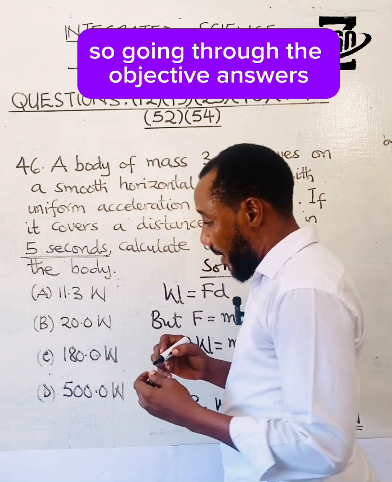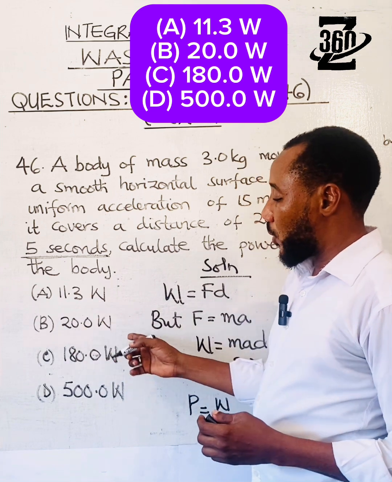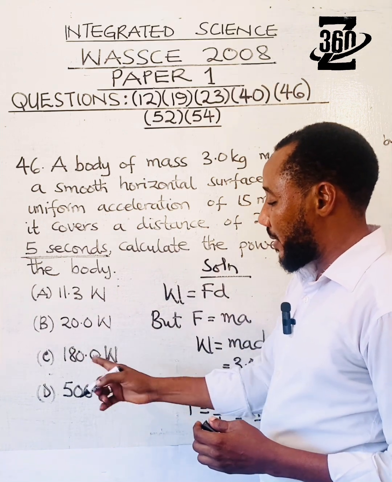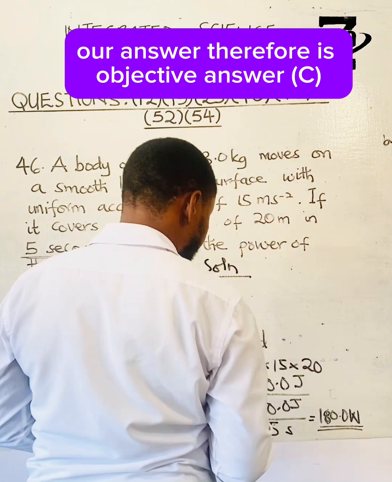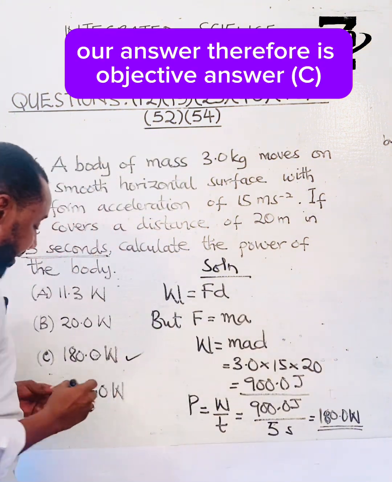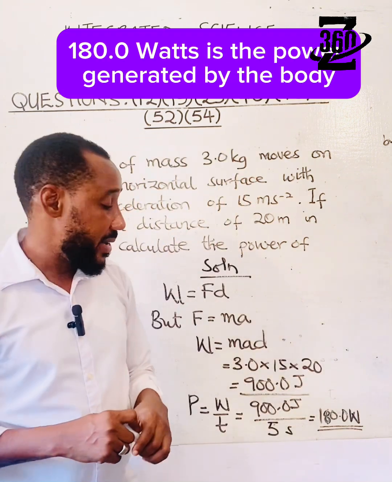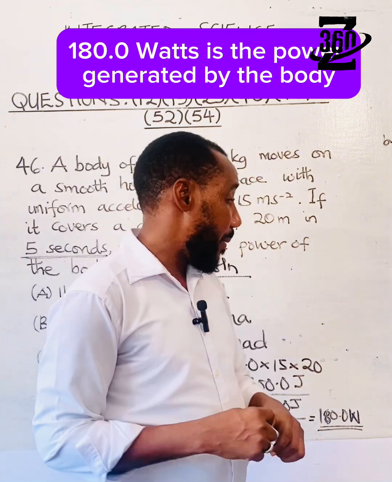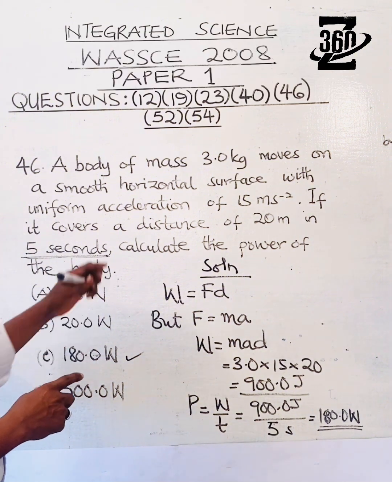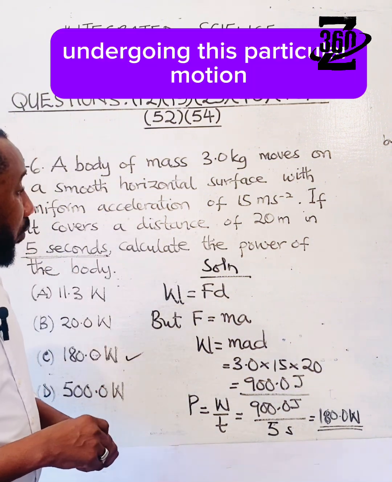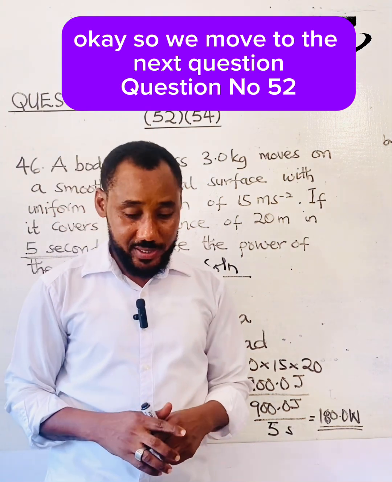So going through the objective answers, A 11.3 watts, B 20.0 watts, C 180.0 watts, and then D 500.0 watts. Our answer therefore is objective answer C, 180.0 watts. 180.0 watts is the power generated by the body undergoing this particular motion. Okay, so we move to the next question.